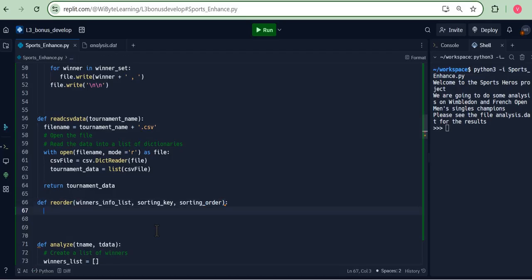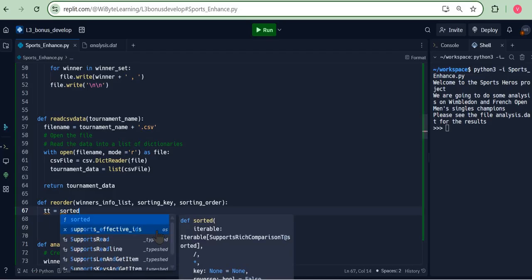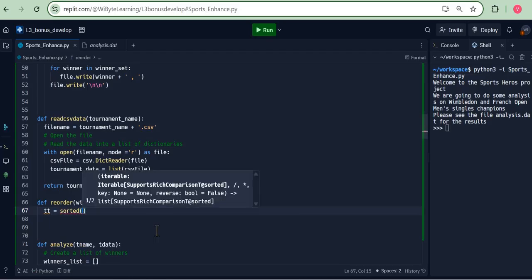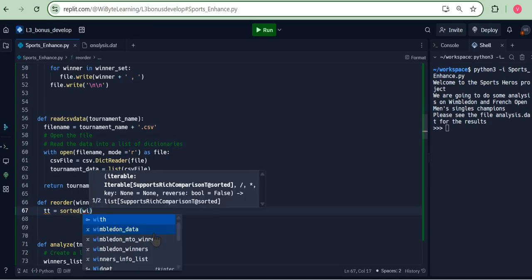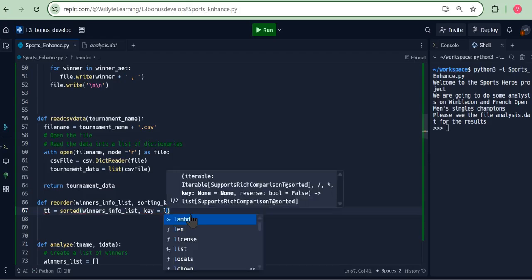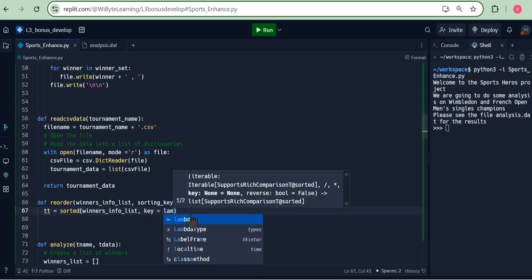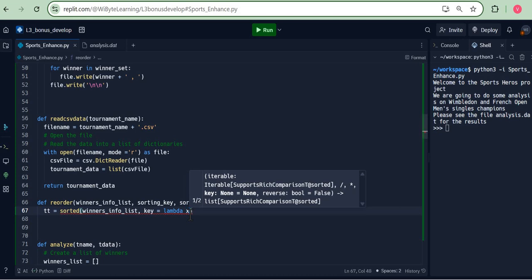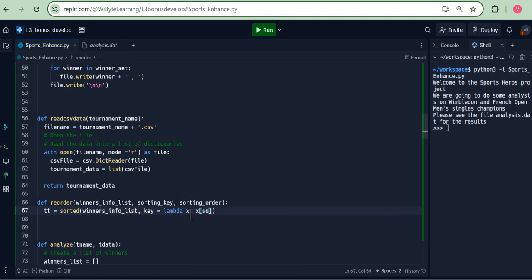And now to define this function, I'm going to just say, okay, let me create a temporary, let's say, list of dictionaries. And that is basically using the sorted method. So I'm going to sort this winners info list. I will use my key as a lambda statement. So I just go and say key equals to lambda, map x to, for example, say x sorting key.